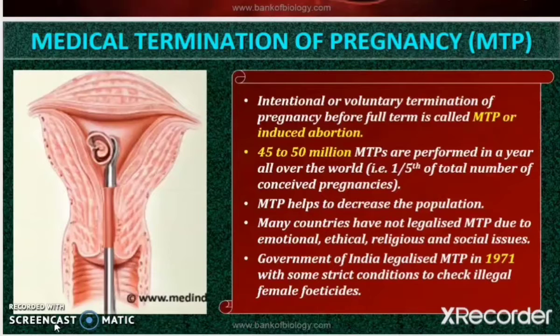This technique cannot be carried out in a woman without careful judgment, so the doctor should be very sure that it has to be done on that particular woman. Along with that, illegal female feticide: if the parents come to know that it is a female fetus and want to terminate the pregnancy because of this, then it is not legal.